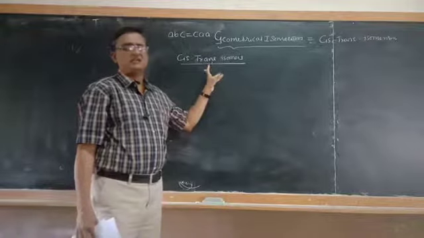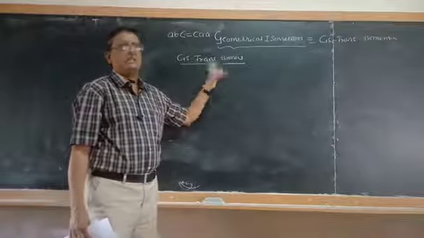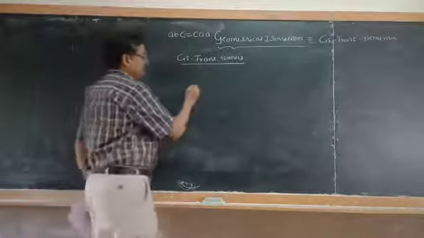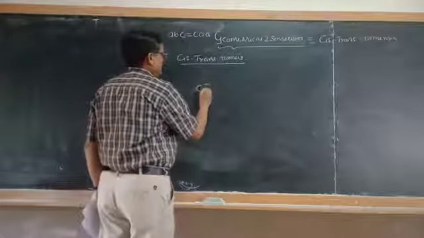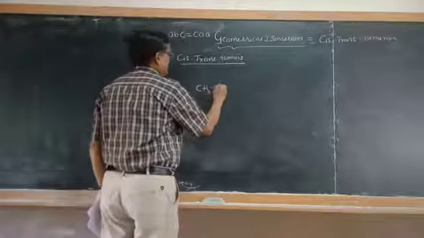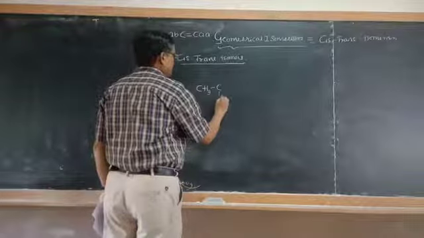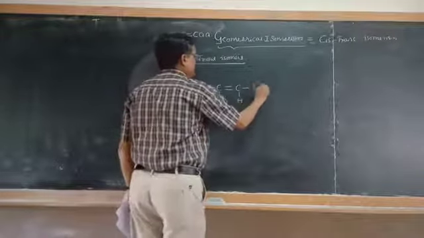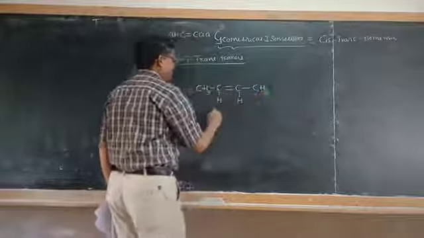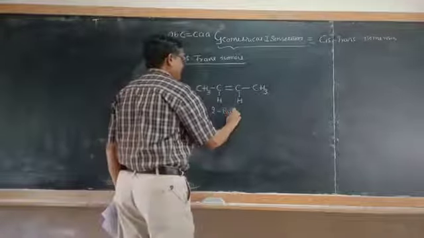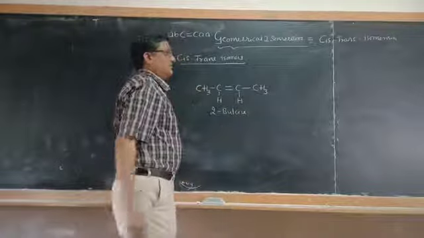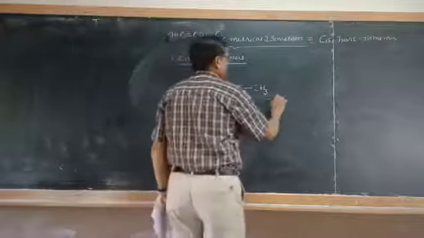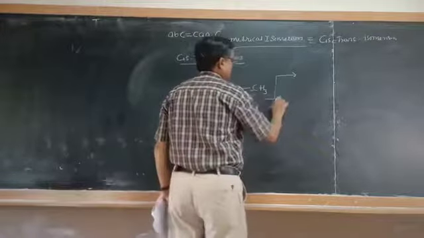If they are in opposite directions, they are called trans isomers. So if you take one such compound, CH3-CH=CH-CH3, this compound is called 2-butene.